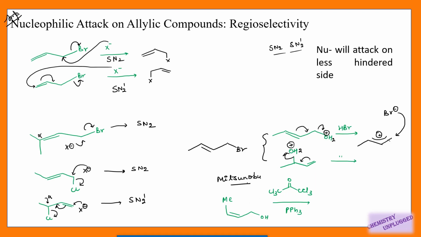In Mitsunobu reaction, we generally use DEAD, diethyl azodicarboxylate, right? So it will give me this molecule as major product. We will also get this one, but this is the major product.